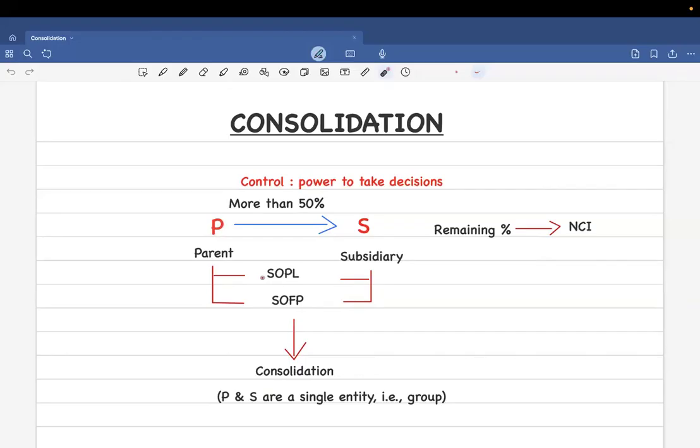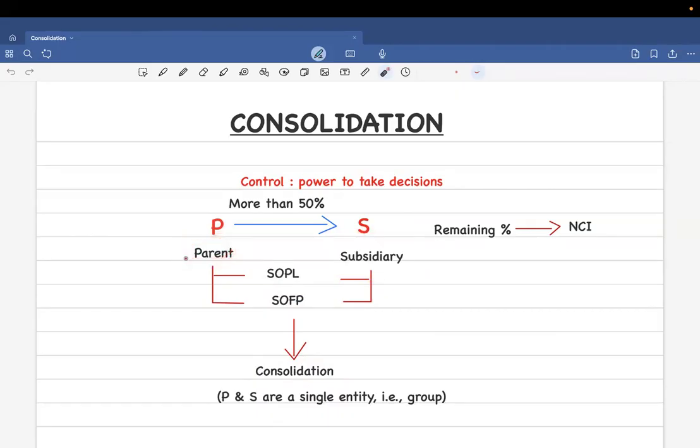So when you do that, you're going to bring together the SOPL of P and S, and the SOFP of P and S. And these two things, when combined, is called consolidation. Now this S has a name and it is called a subsidiary. And P has a name and it's called parent company.